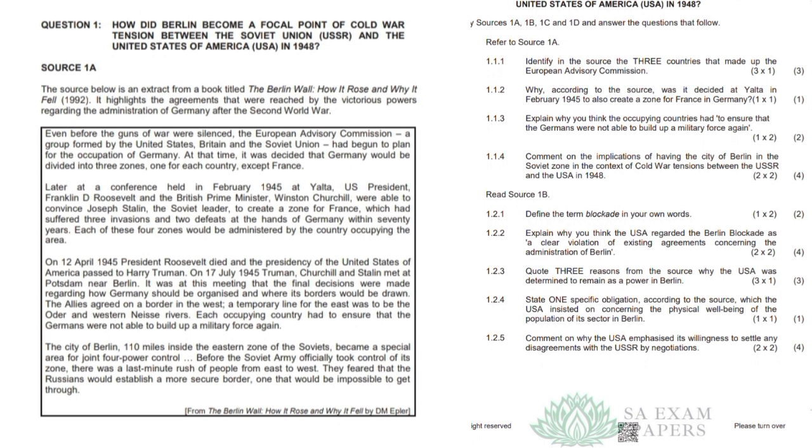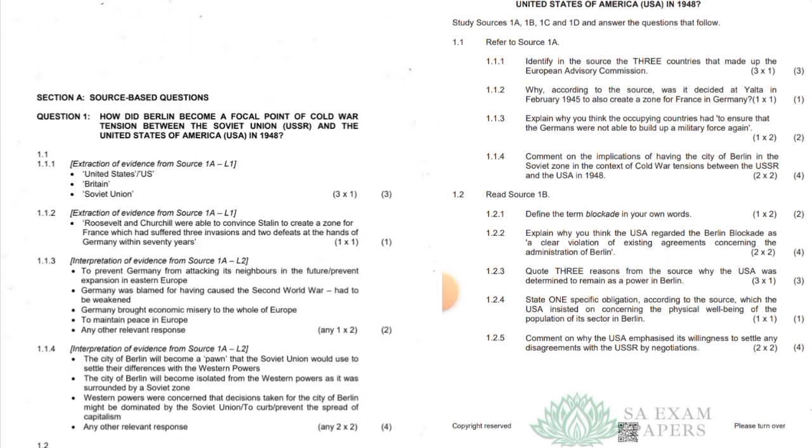1.1.2. Why, according to the source, was it decided at Yalta in February 1945 to also create a zone for France in Germany? Why? Roosevelt and Churchill were able to convince Stalin to create a zone for France, which had suffered these invasions and 2 defeats at the hands of Germany within 70 years.